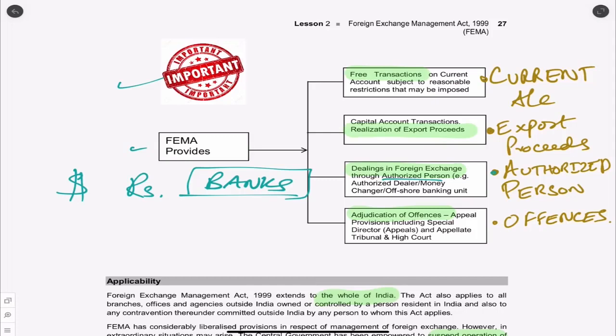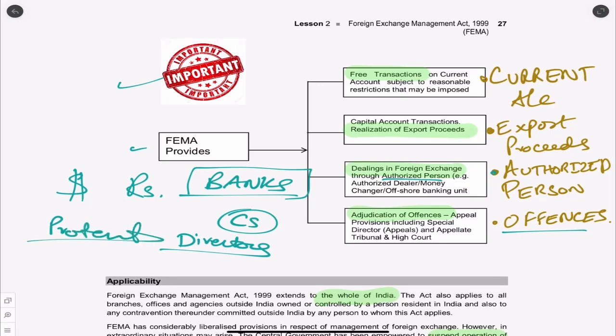Then FEMA has mainly the offences. This is the important part. This is where your role as company secretary is important in advising the directors and other people in the company so that they are not going to be punishable. So you have to protect. Yes. So how will you protect directors? By having the knowledge of FEMA. So please ensure that if there is any offence, how can you appeal? What are the provisions of the appellate tribunal? How do we go to High Court, and how do we solve the issue? So this is what FEMA is.